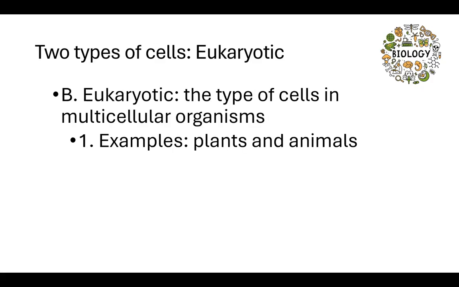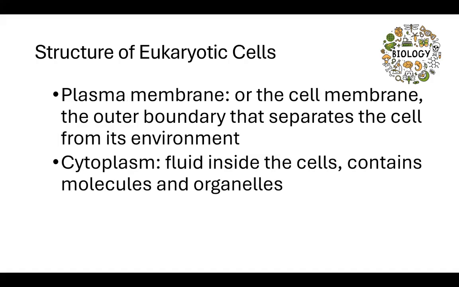The second type of cell is a eukaryotic cell. A eukaryotic cell is the type of cell that you'll find in multicellular organisms. Guess what? Humans are multicellular organisms. Multi meaning many, cellular meaning cells. So humans are a great example of a multicellular organism. And yes, we are made of eukaryotic cells. So the examples listed are plants and animals. So the two types of cells, we have prokaryotic cells and then eukaryotic cells.